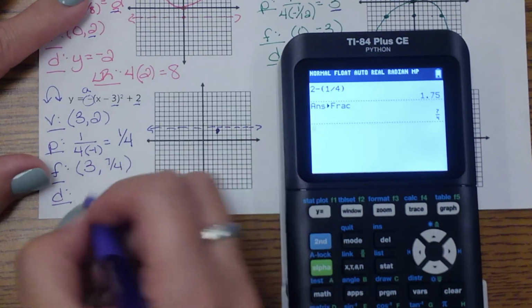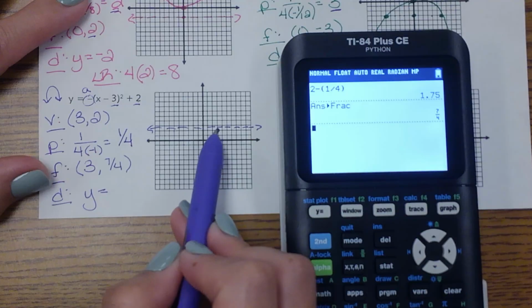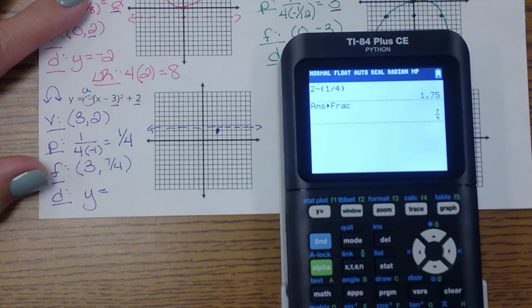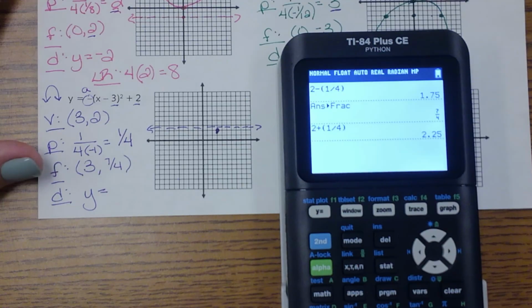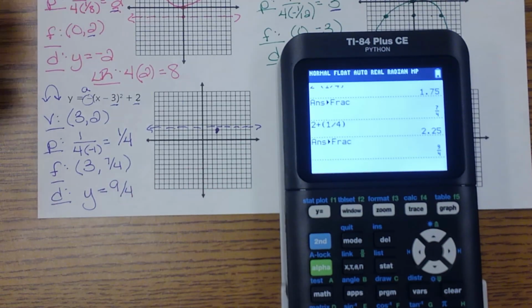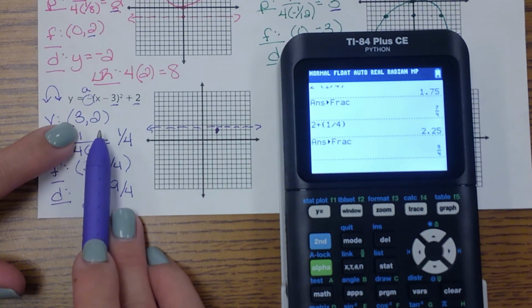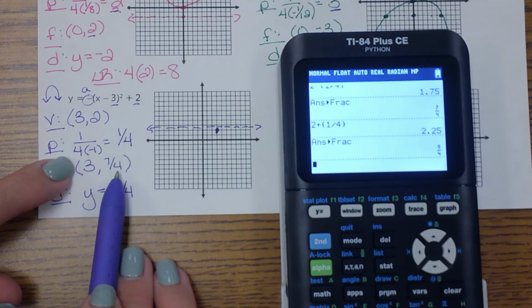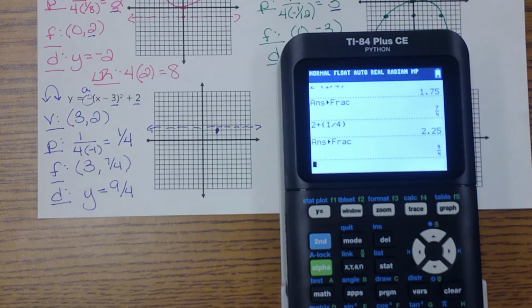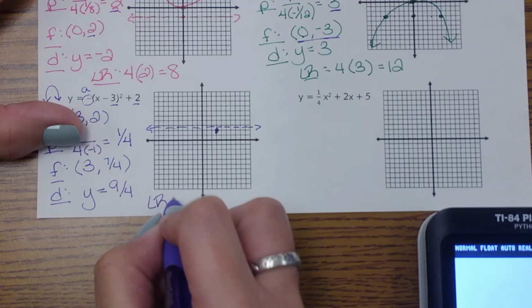Okay, now same thing for your directrix. It's going to be y equals, but instead of subtracting a 1/4, I went up for that. So I'm going to do 2 plus the 1/4. And I'm going to change it back to a fraction, so you get the 9/4. So hopefully you can see that connection between your vertex and then using that focal length to get these two values.